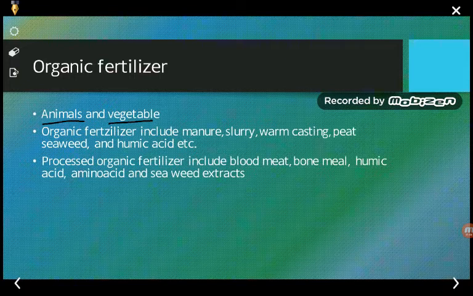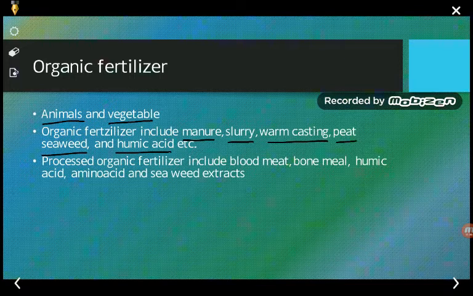एक ऐसे type of fertilizers होते हैं जो कि naturally nature में exist करता है, and they may include manure, slurry, worm casting, peat, seaweeds and humic acid. So organic fertilizers may include all these different types of organic matter.